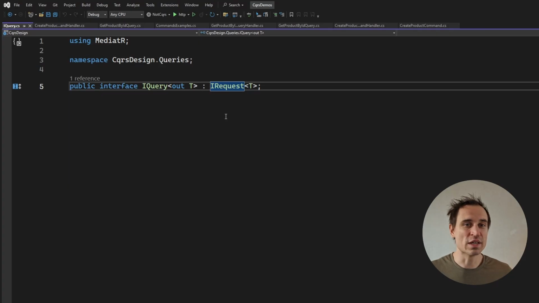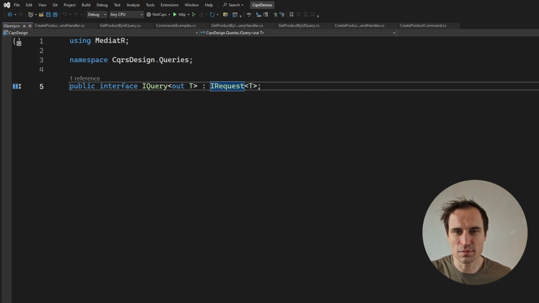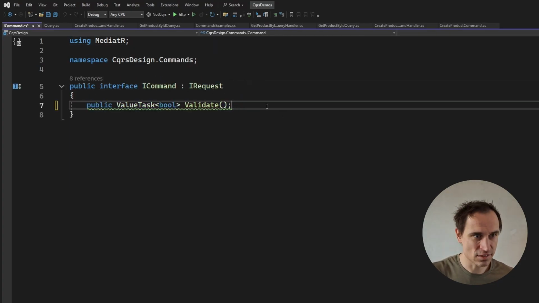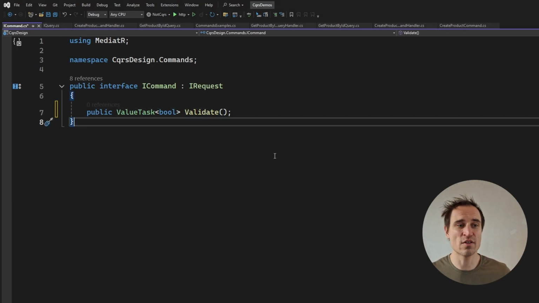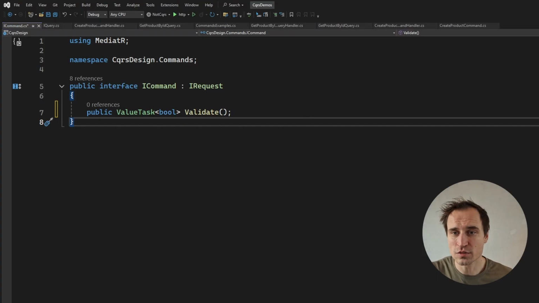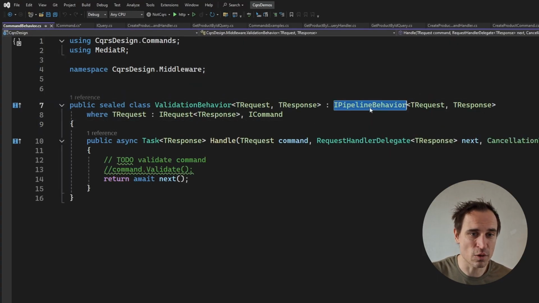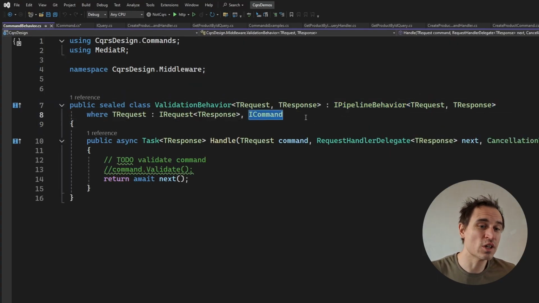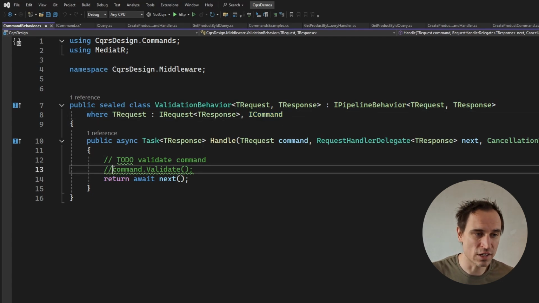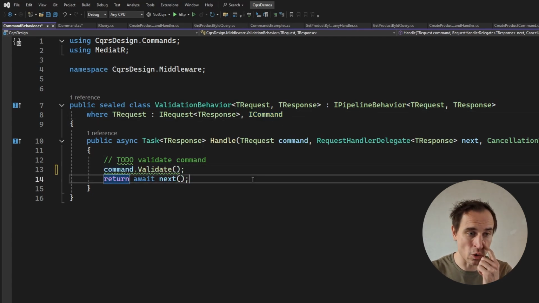And then you can start doing interesting things. For example, in my ICommand, I could add this validate method. So every command should be validated before I even send it to the handler. This could be done, for instance, here I have this pipeline behavior which only applies to commands, and right here we will call this validate method before handing it over to the handler. This is just a simple example, of course, but it could give you some ideas.